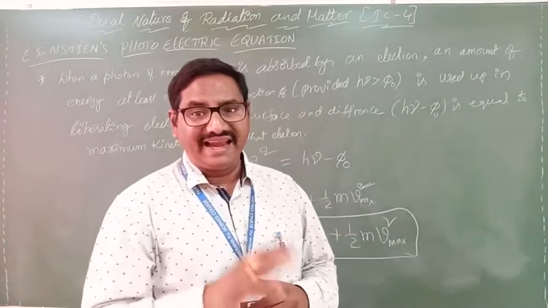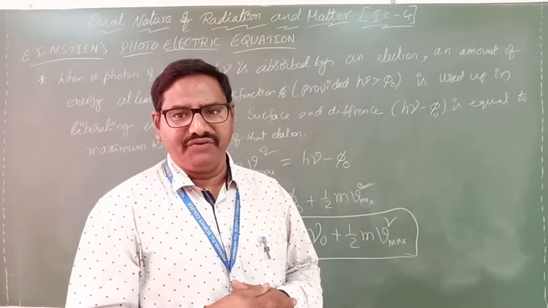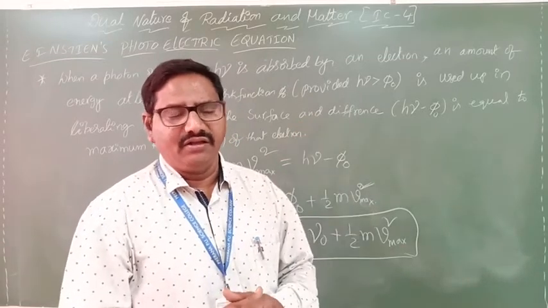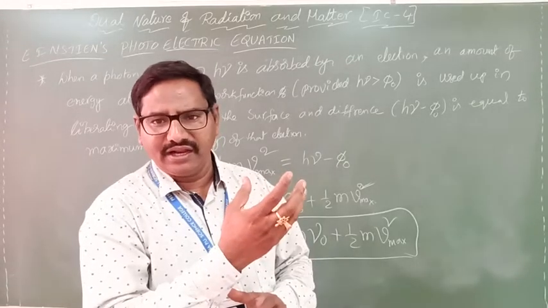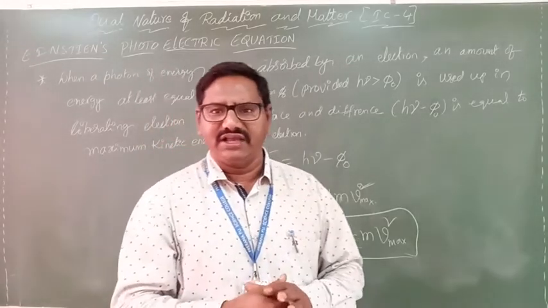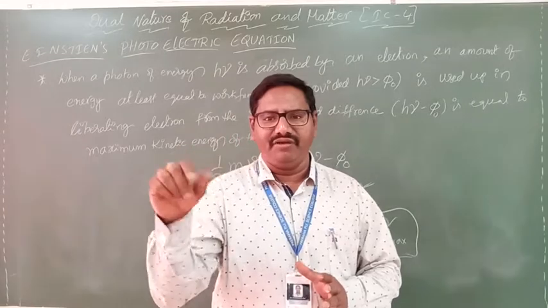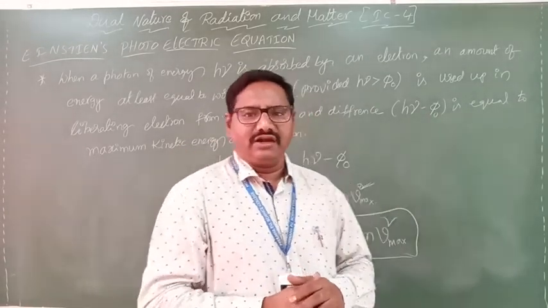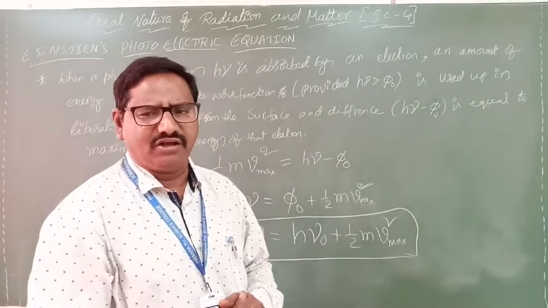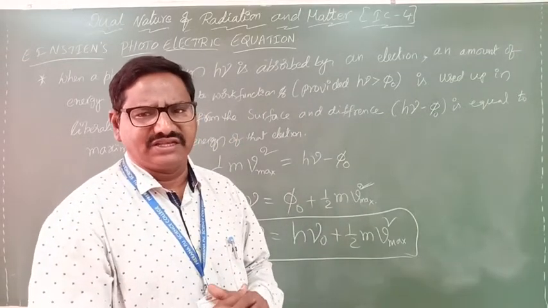For example, if 10 eV is incident, 1 eV is enough for the electron to gain energy, and the remaining 9 eV will be given to eject the electron. It's just a small example I am discussing with you.